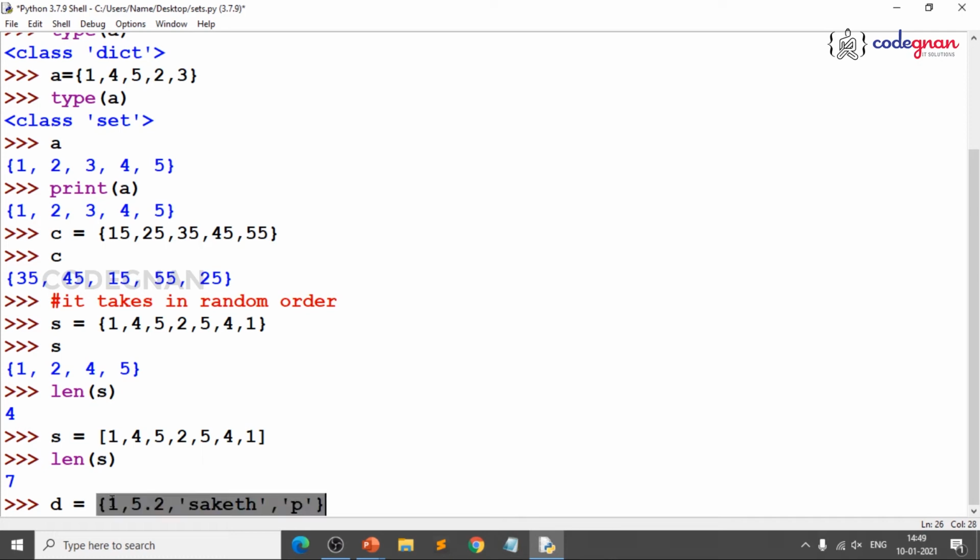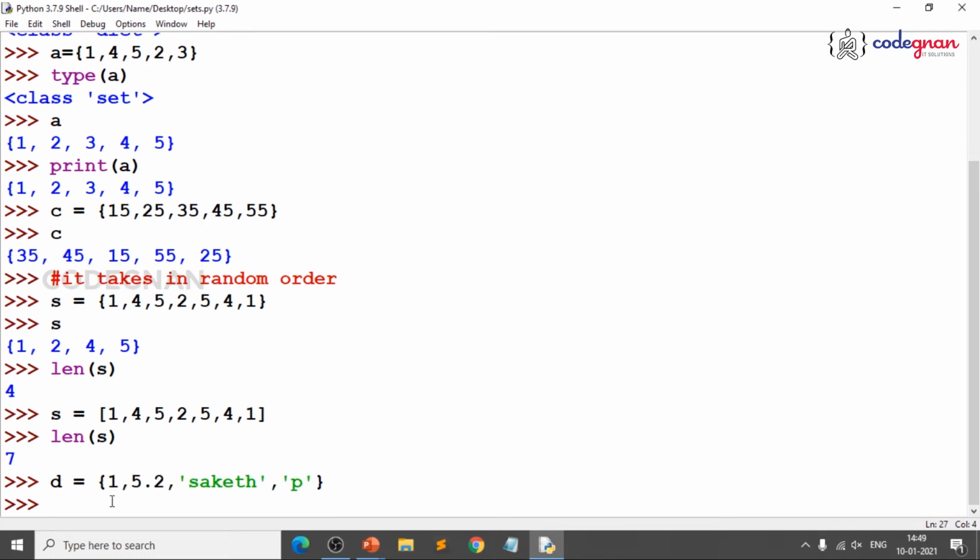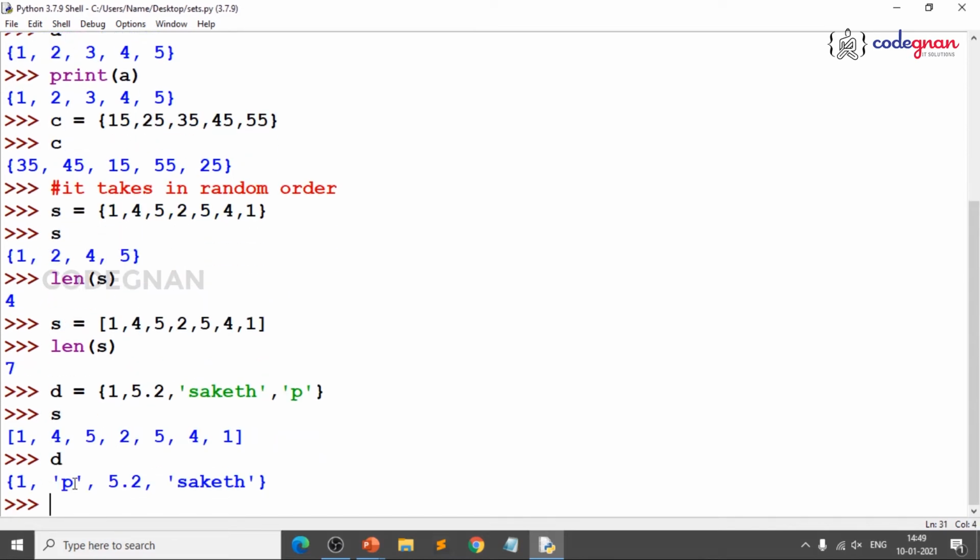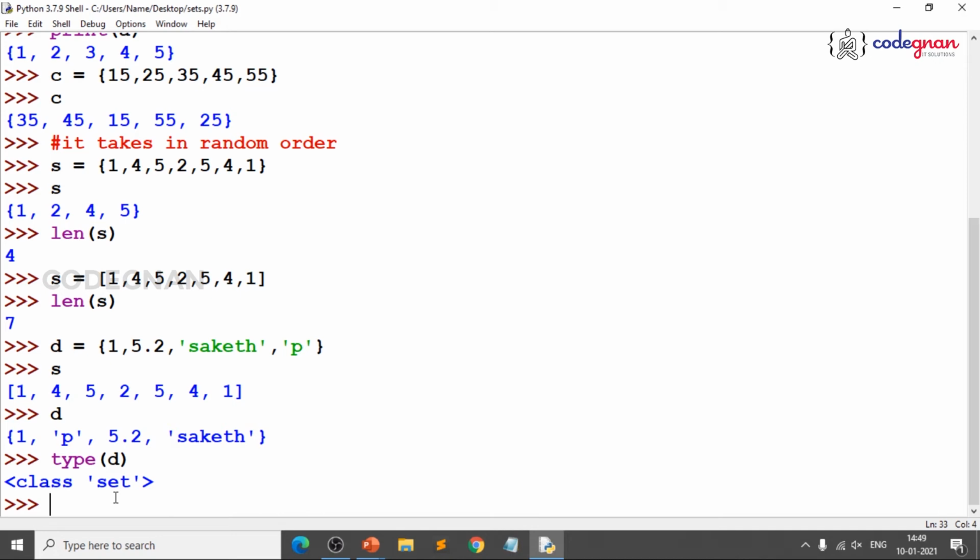Now, I gave integer, float, characters and string, and if I give D, you see, again you got a character before the float 5.2 and a string at the end, and when you go for type of D, obviously you get a set. That means a set can take any type, whether it is a number or a character or a string, anything can be taken. Now, let us try to expand this.